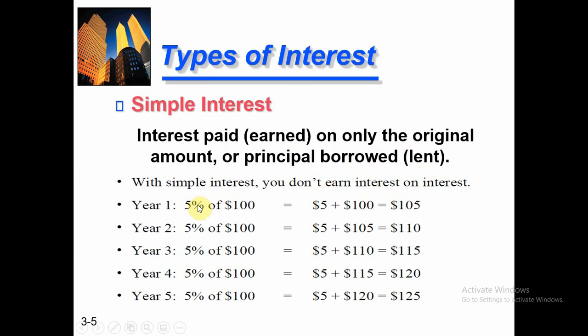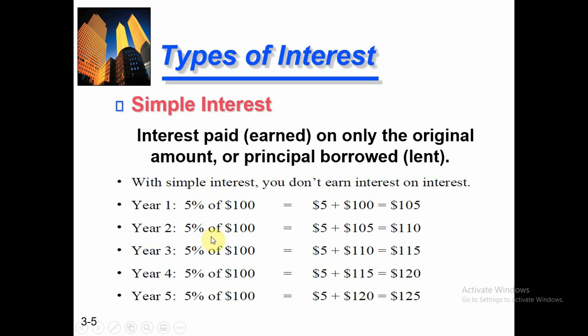So let's suppose here is an example and illustration. Maybe it will give you more clarification. Year one: let's suppose I deposited $100 in the bank. I invested $100 at an interest rate of 5%. So after 1 year end, I will get $5 as my interest revenue and $100 is my principal amount. I will get a total of $105 at the year end.